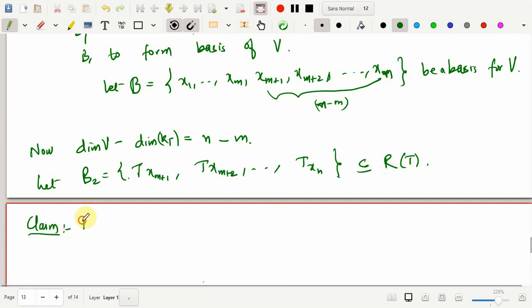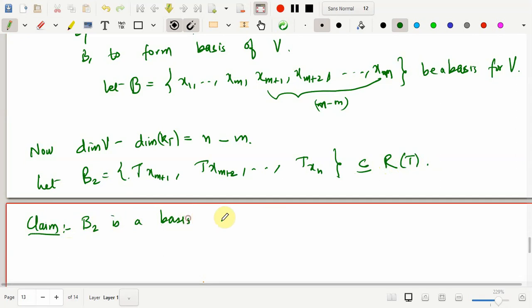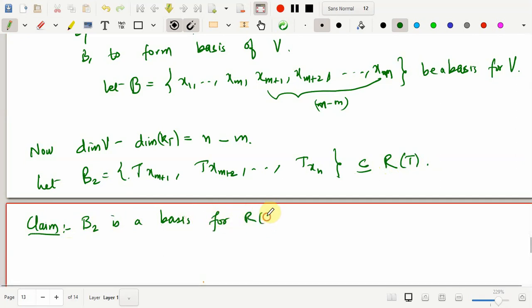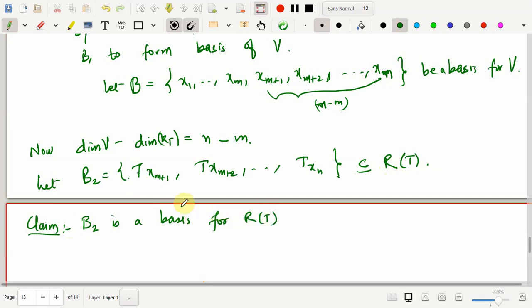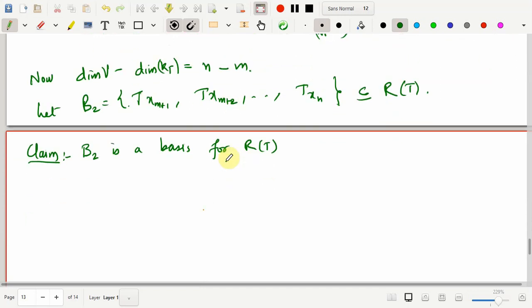We will prove that this B2 is a basis for R of T. If we prove that, then we are done, because this will have n minus m elements, so that will form the dimension of R of T, and therefore dimension of V minus dimension of kernel of T will be the same as the dimension of R of T, which would imply that the dimension of V is dimension of kernel of T plus dimension of R of T.